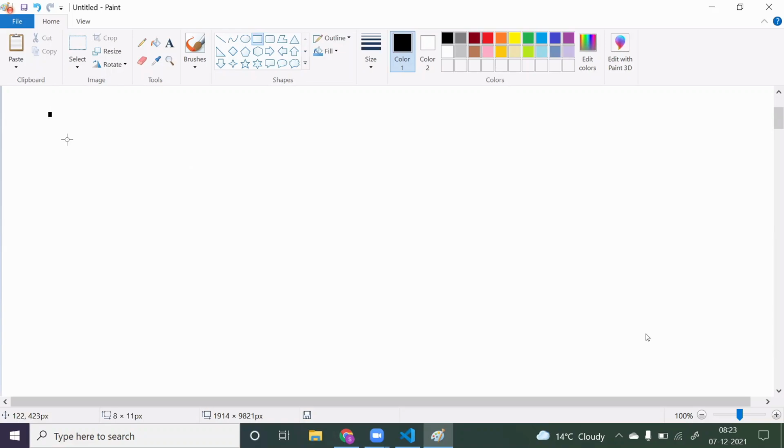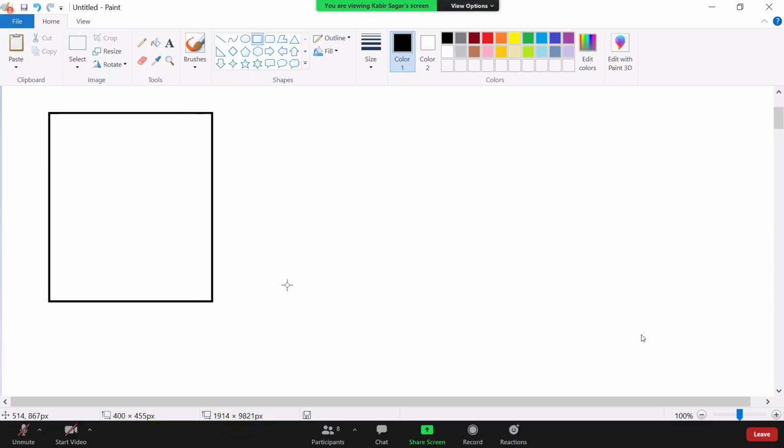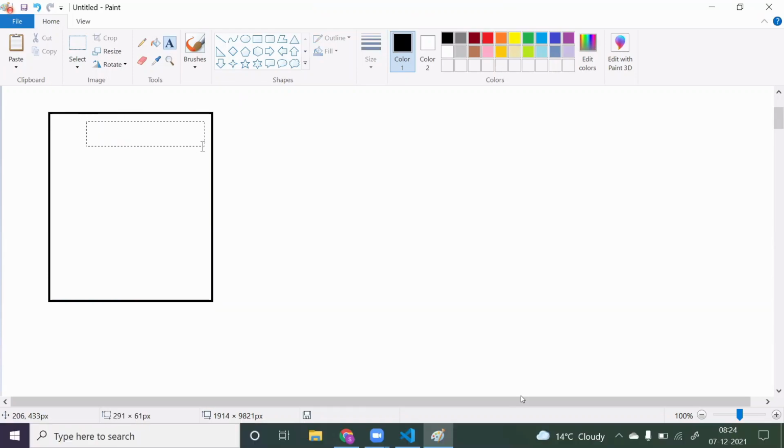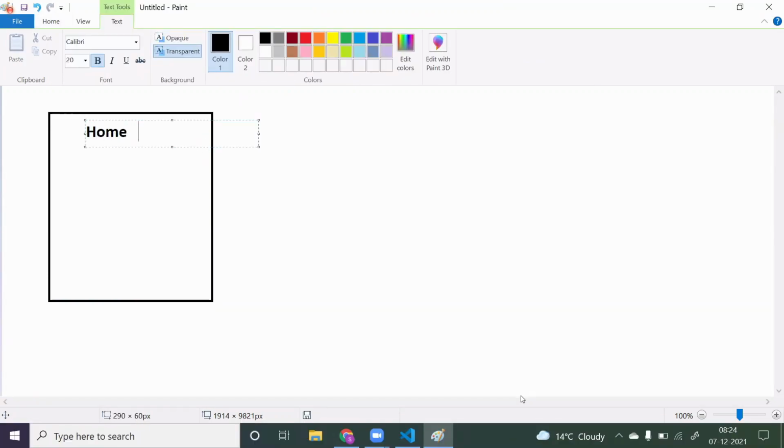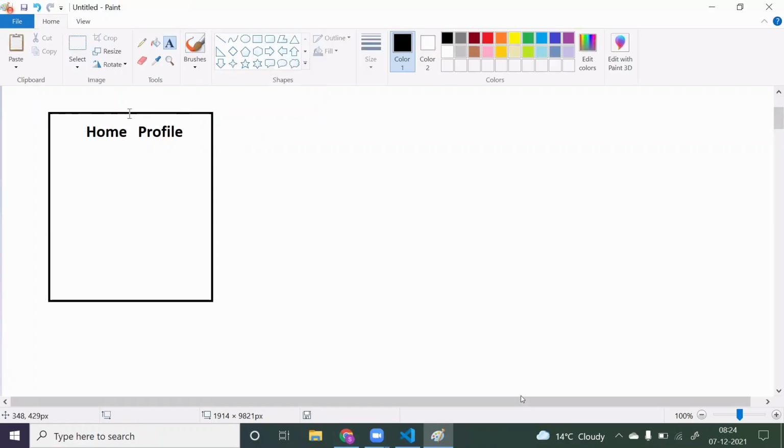Suppose I have a React application like this. Now I have some routing here: something called home, and something called service, or profile. Let's consider that I have only two things, home and profile. Whenever my application loads, I need to load my home component.